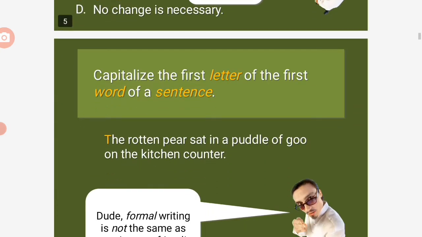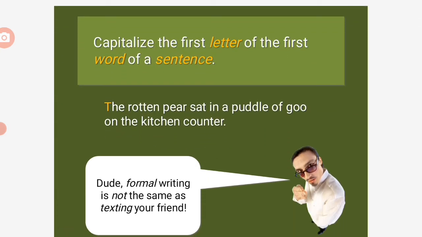Next slide. So what's the rule? Capitalize the first letter of the first word of a sentence. So what's the first word there? Letter T. The rotten pear sat in a puddle of goo on the kitchen counter. Formal writing is not the same as texting your friend.